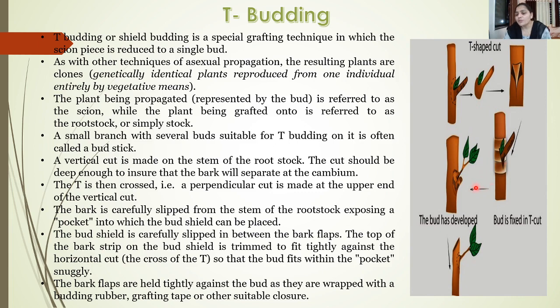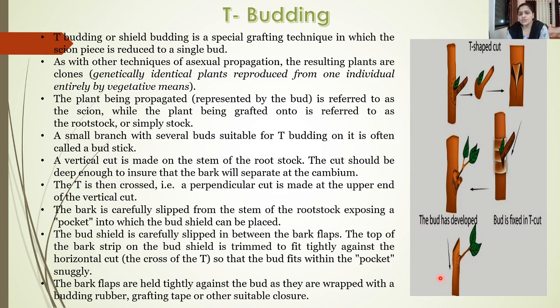And later on, after a few days, the bud will not be a separate part but it will combine with this root stock and it will start growing as one plant. Finally you can see this is the root stock which has been budded or grafted with the help of the buds.